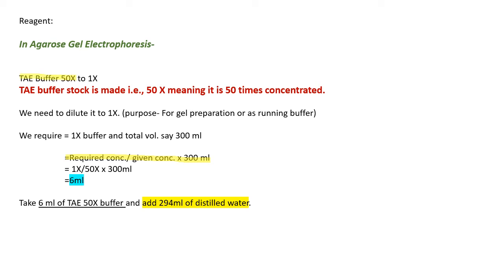You will take 6 ml from that and you will add the remaining amount of distilled water. So 300 minus 6 ml is 294 ml, that is 294 ml of distilled water. So you add 6 ml of TAE 50x to 294 ml of distilled water, you get 1x of your reagent. Okay, so that is how the calculations are done for strength.